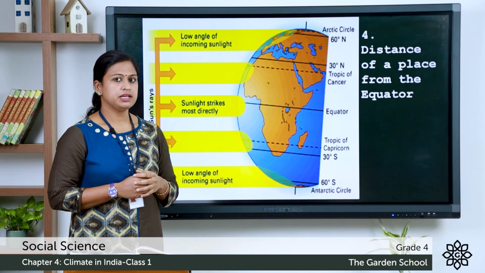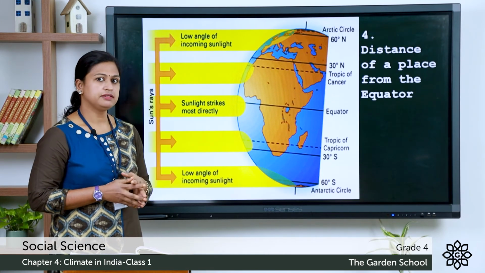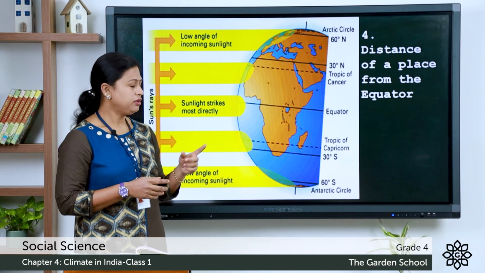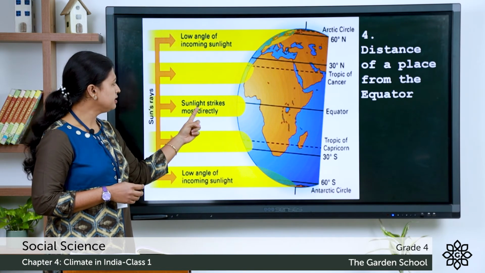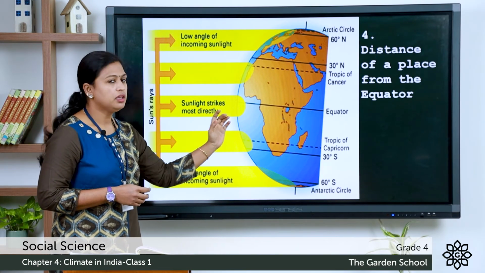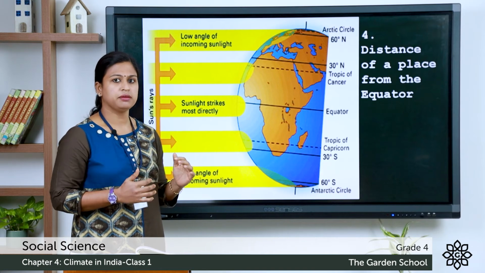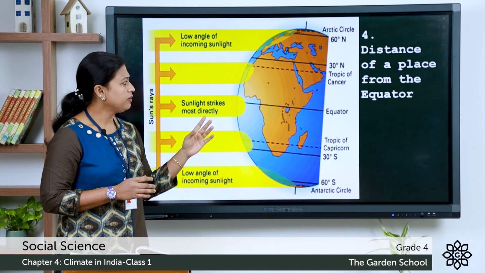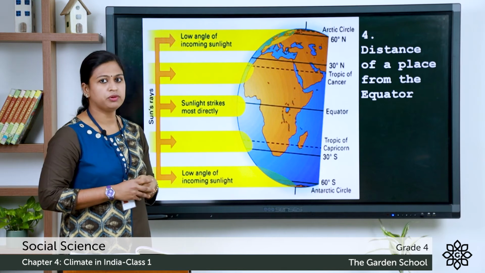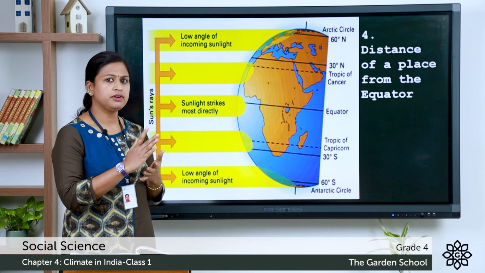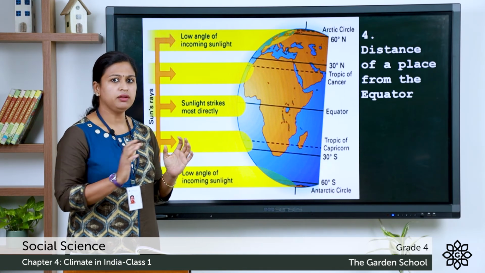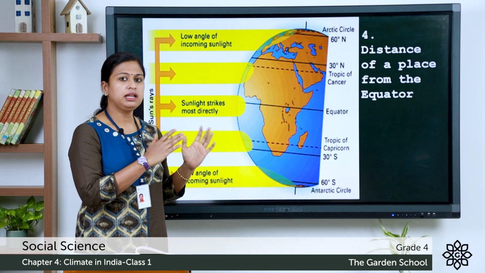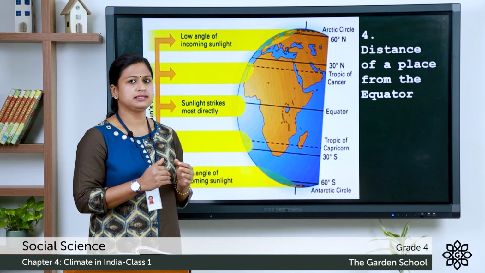The fourth point is distance of a place from the equator. Now, you can see here the sun strikes directly on the equator and the places nearby, and it makes the place very hot. Now, as we move towards the northern pole, you can see the sun rays spread widely over a large area and it makes the places less hot.